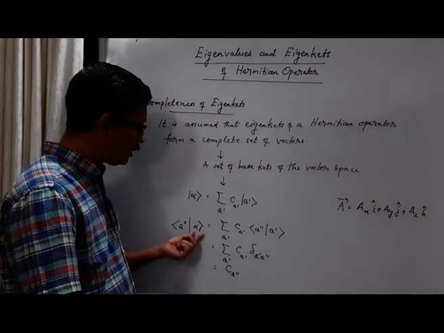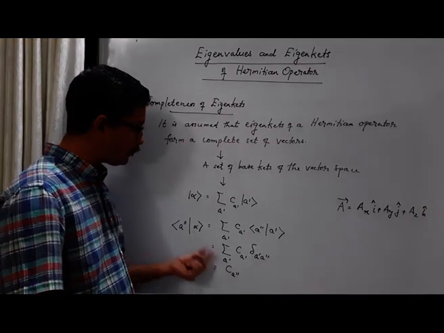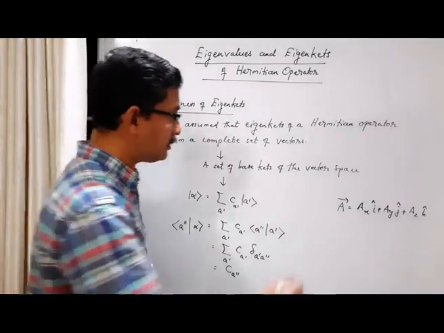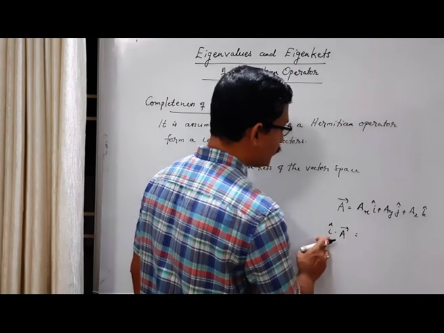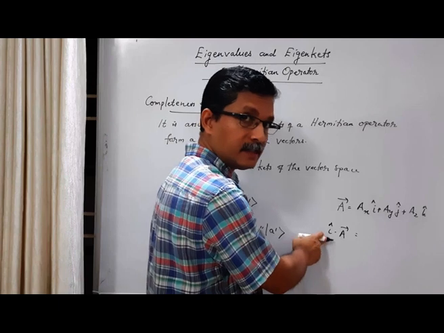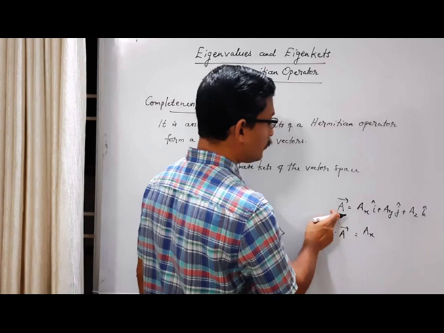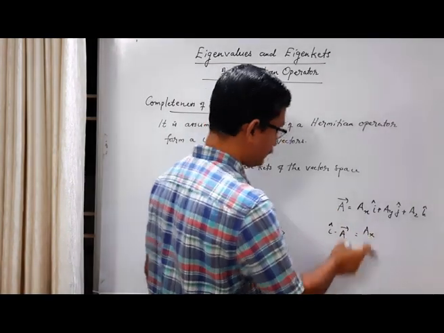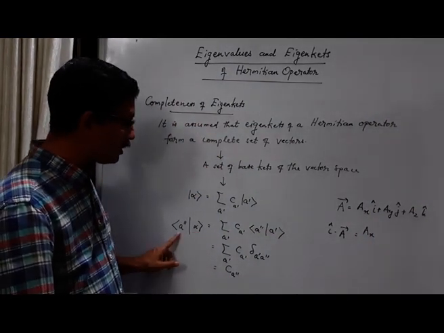And what about this? When you take the inner product of the general vector with one of the base kets, what you get is the component of this general vector along the direction of this base ket. For example, when you take i dot A, the inner product of a base vector with the general vector, what you get is A_x, the component of the general vector along the direction of this base vector. In the same way, C A double prime is the component of the general vector along the direction of this base ket.